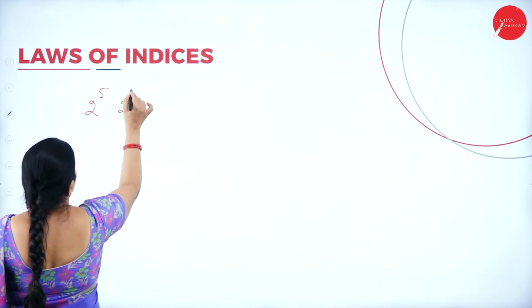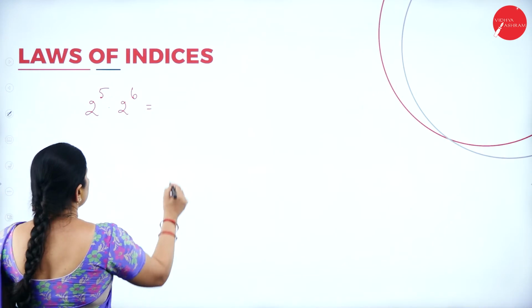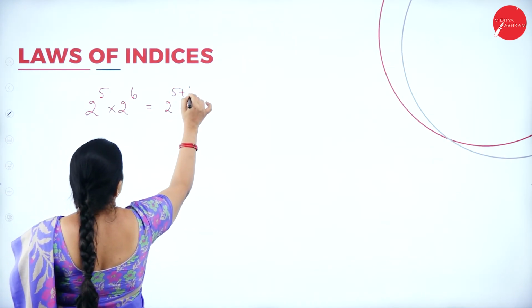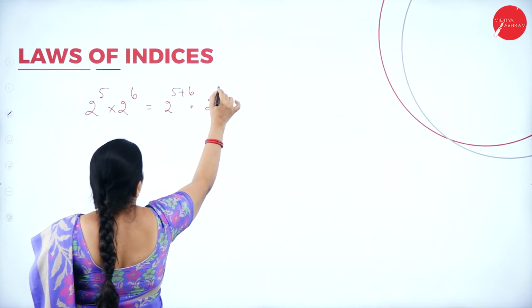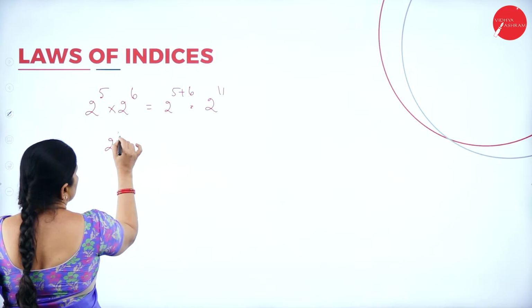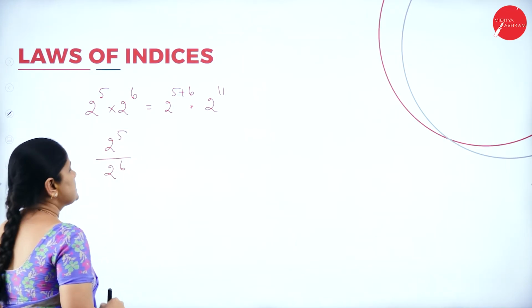Now, I'll give you an example. 2 to the power of 5 into 2 to the power of 6. What is the answer you get? 2 to the power of 5 plus 6, 2 to the power 11. Now, suppose I write 2 to the power of 5 divided by 2 to the power 6.